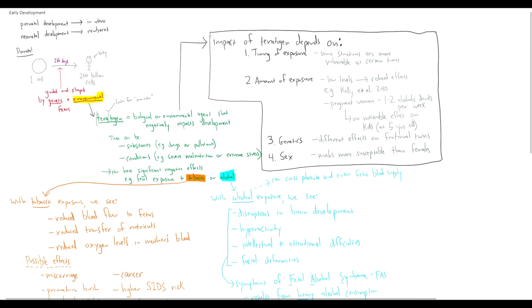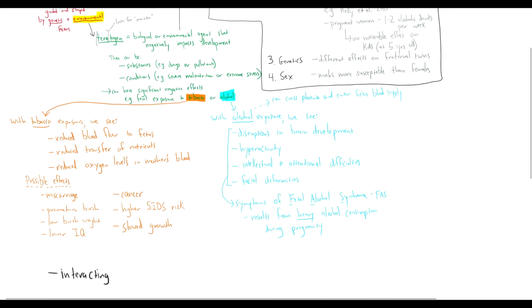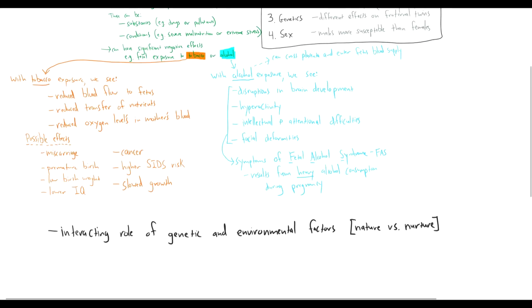So all of this about teratogens gives us another example of the interacting role between genetic and environmental factors, that whole nature versus nurture discussion. This is a classic example of epigenetics, that is, environmental factors that can affect gene expression.